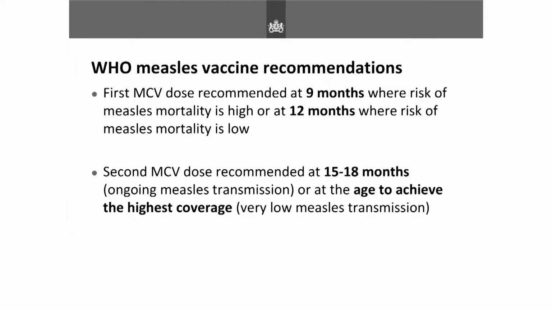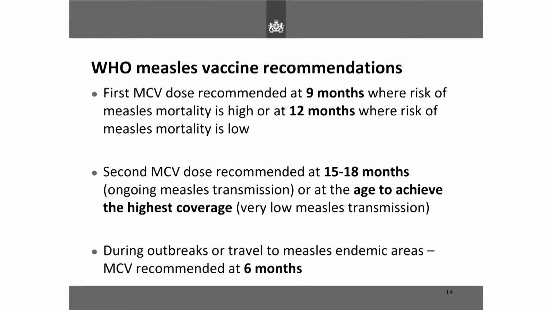So the WHO recommends that the vaccine is given at 9 months where the risk of measles is high, and at 12 months where the risk of measles mortality is low. The second dose is recommended at 15 to 18 months in areas where there's ongoing measles, and in areas where there's very low measles transmission, then typically most European countries decide when it's best for them to achieve the highest coverage, whether it's at school entry age or based on seroepidemiological studies.